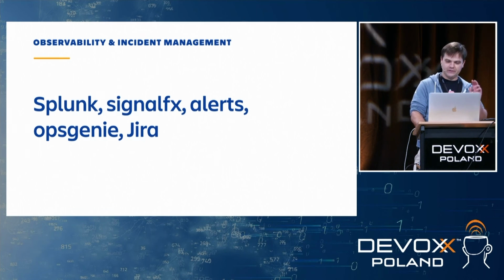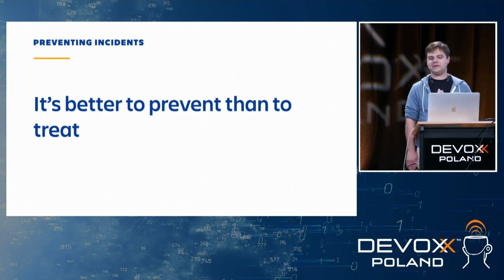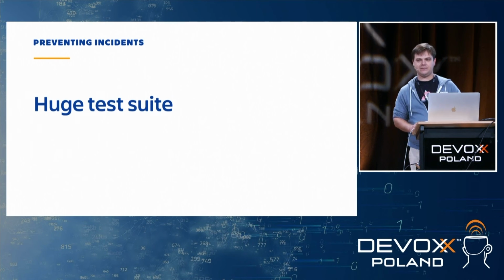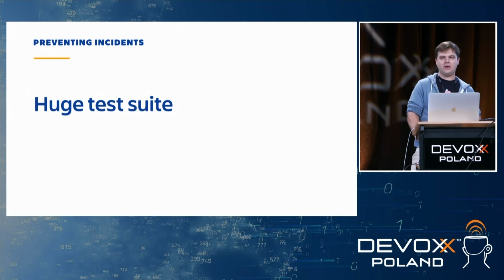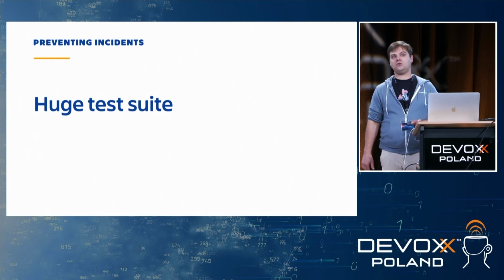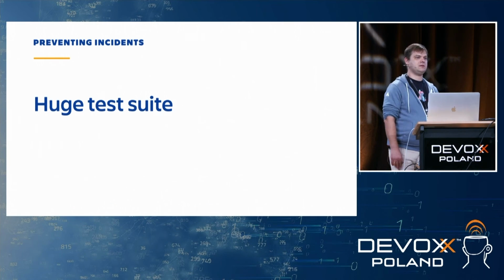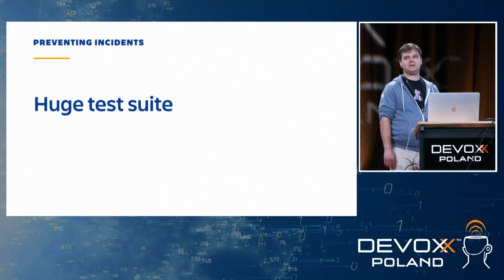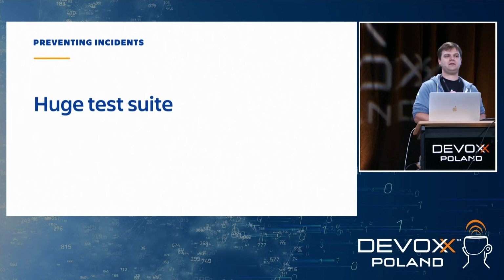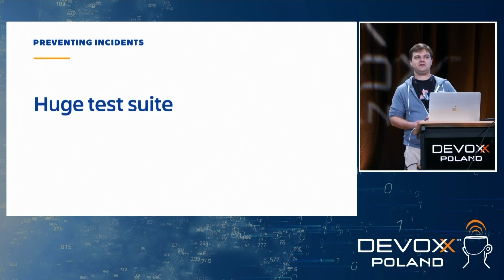But one thing important to remember is it's better to prevent than to treat, right? So how do we prevent incidents from happening? And it's not only about database schema evolution, it's about pretty much everything in Jira. We have a really huge test suite, like 15,000 unit tests. It's only unit tests. And then there are functional tests, there are DB unit tests that test the database, and so on and so forth.